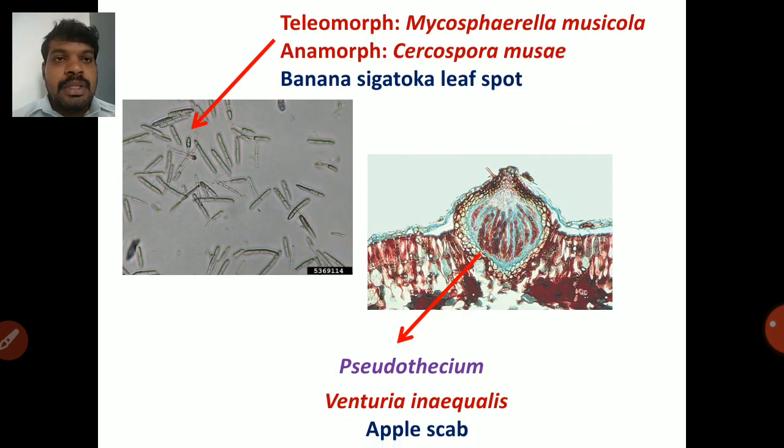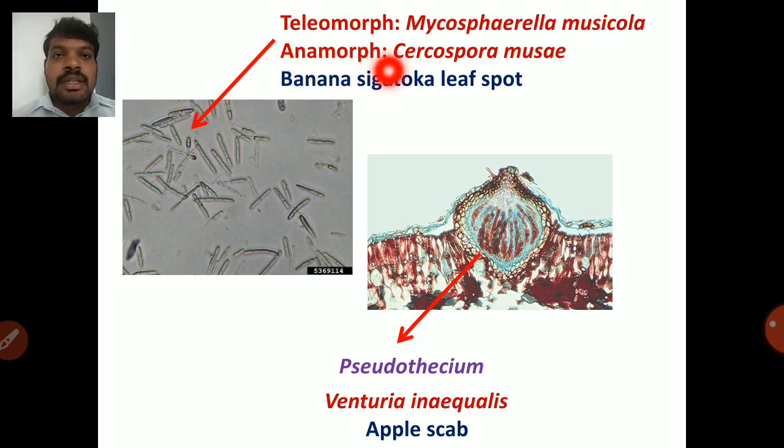So this is our Mycosphaerella musicola. Mycosphaerella musicola is a teleomorph stage of Cercospora musae. So teleomorph stage means sexual stage. Sexual stage of fungi is called the teleomorph stage. Then anamorph means asexual stage of fungi. So asexual stage is called the anamorph.